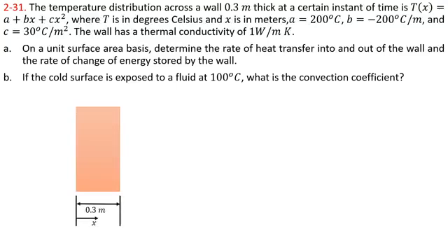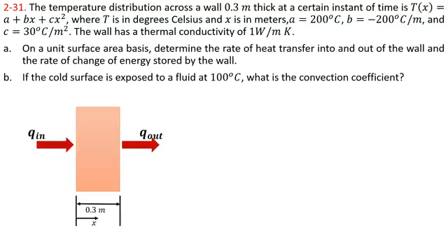The thickness of the wall is 0.3 meter. We have taken x positive in the right direction, Q is entering from the left side, and heat is taken out from the right side. It's our convention.